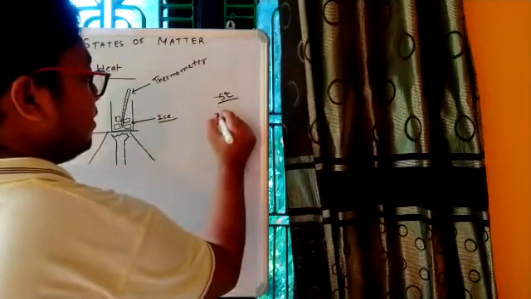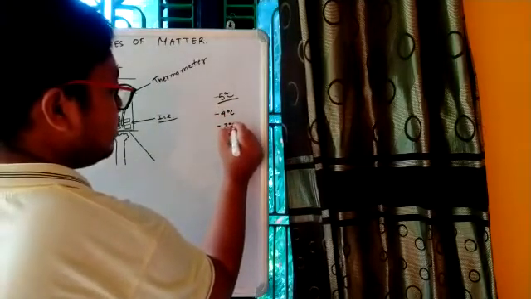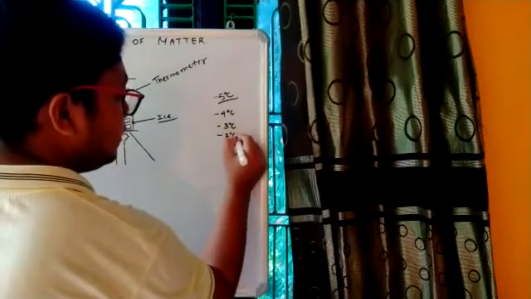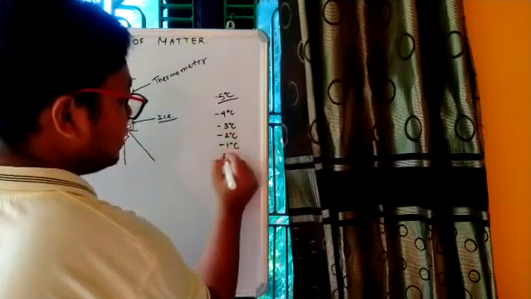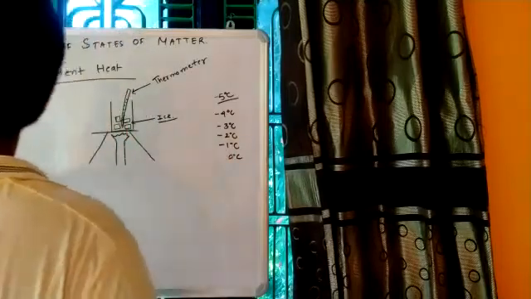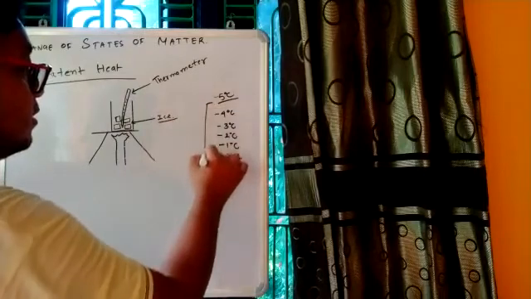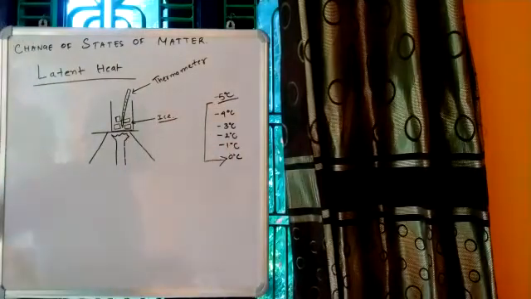From minus 5 it will be minus 4, then minus 3, then minus 2, then minus 1 degree Celsius, and then ultimately it will be 0 degree Celsius. So the thermometer will record the temperature from minus 5 degrees Celsius to 0 degree Celsius.